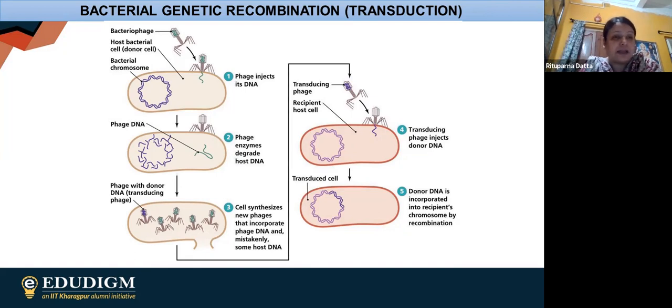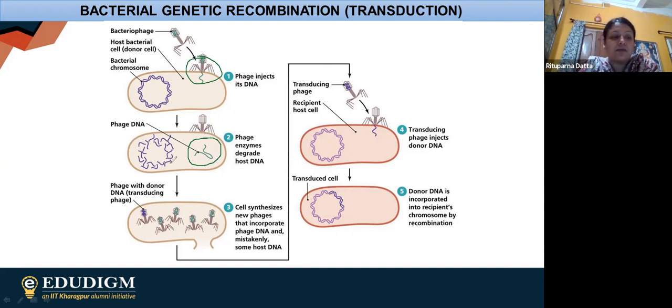Now what is happening? First, this bacteriophage is going to attach itself to the bacterial cell. You can easily find over here that they first attach themselves to the bacterial cell. And after that, they transfer their genetic material inside the bacterial cell. So whenever the genetic material of the virus is transferred inside the bacterial cell, what is happening?